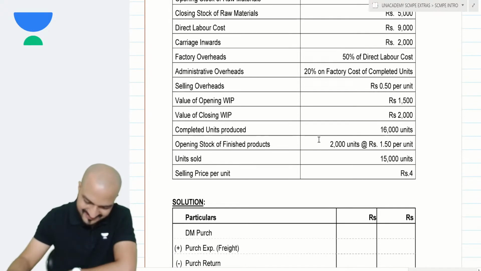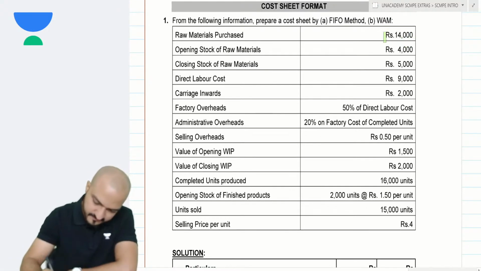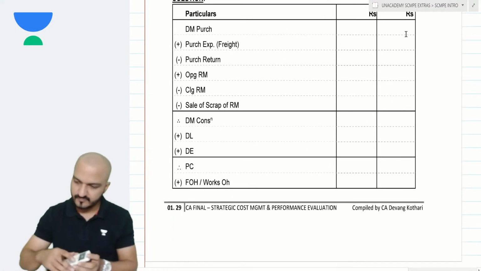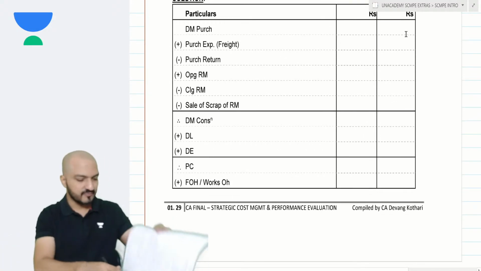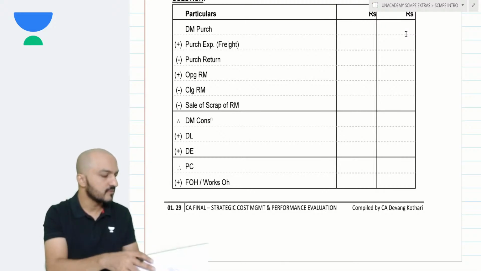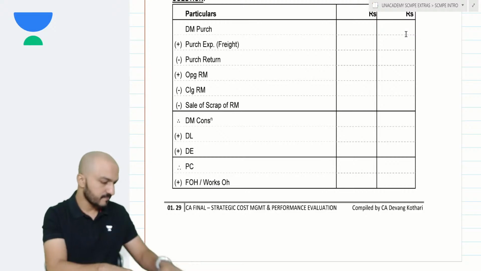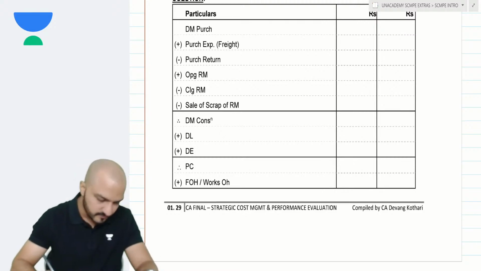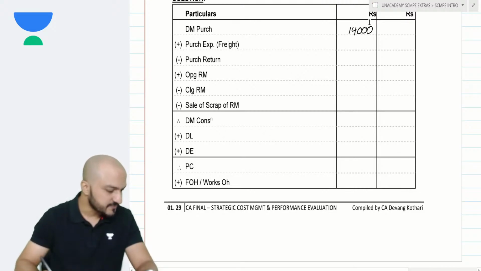I start from direct material purchases, and accordingly, I'll just fill up that format here. Let me open the question on my book here, so that I don't need to scroll unnecessarily. Purchase is 14,000 rupees. Purchase expenses is my carriage inwards 2000.